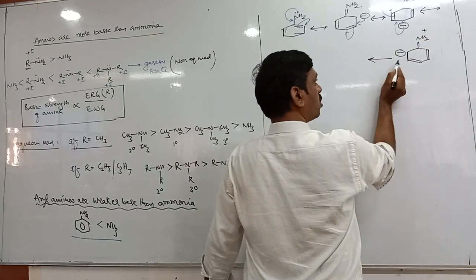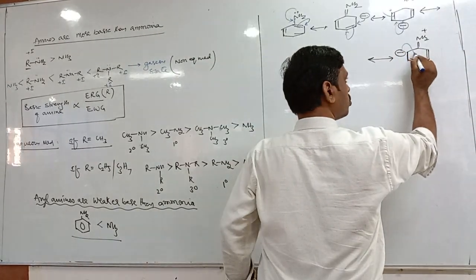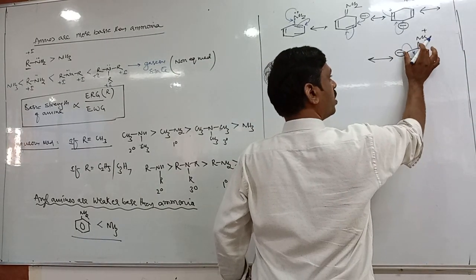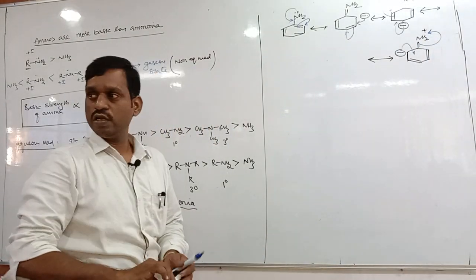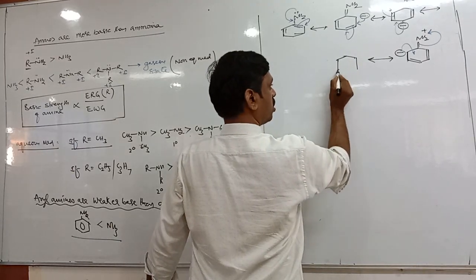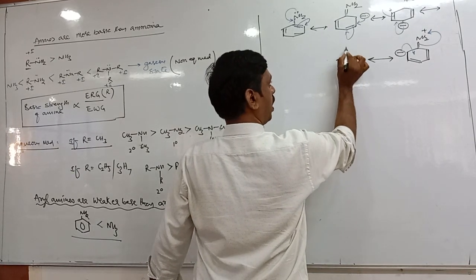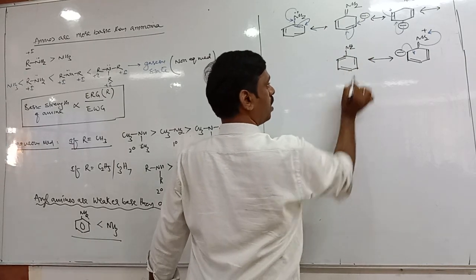Next, it forms another resonance. In this, the negative charge forms the pi bond here, and this pi bond shifts back to its original position. Therefore, you will get one more resonance structure where NH2 will be neutral and there are three pi bonds.